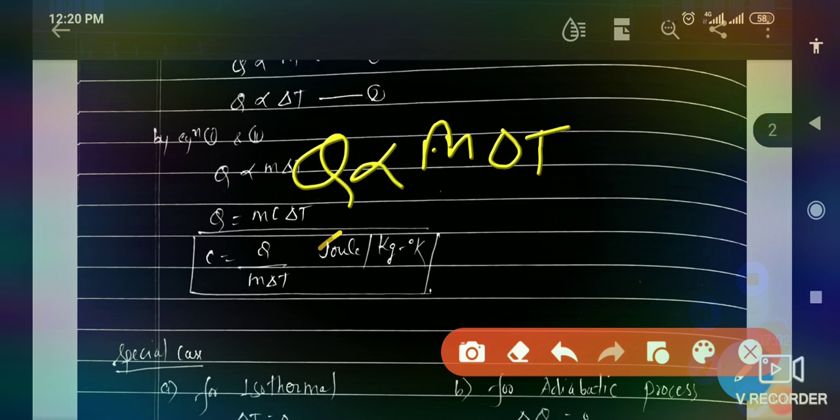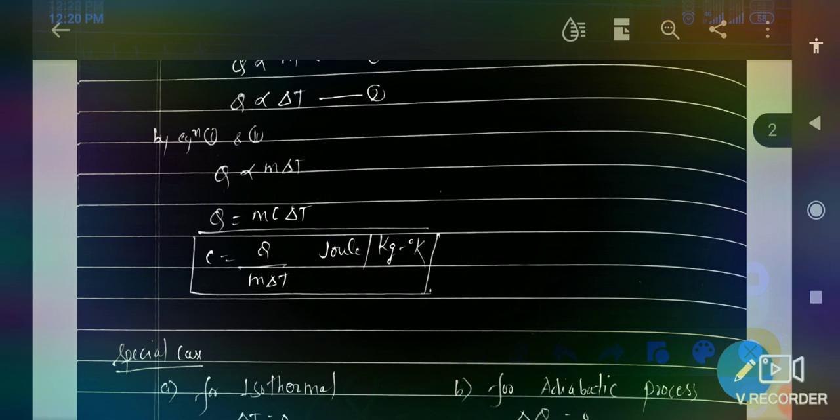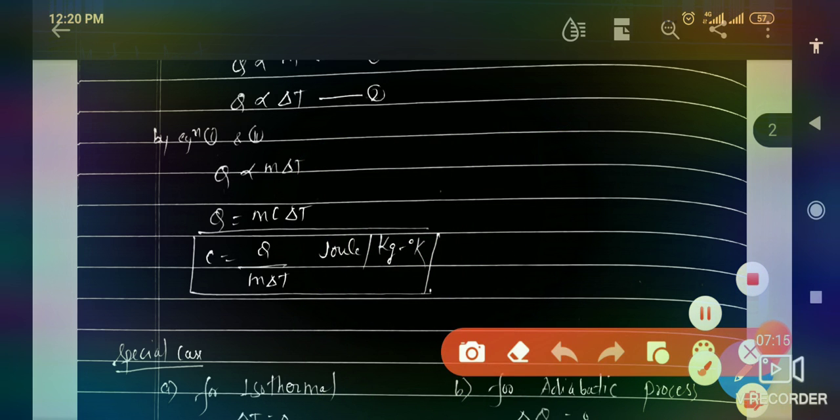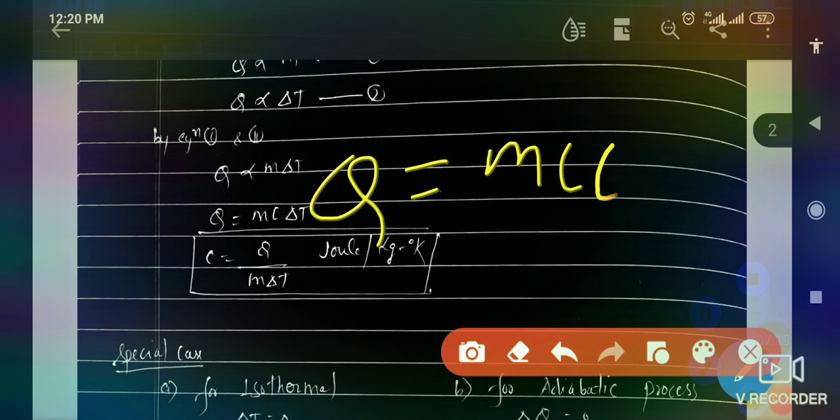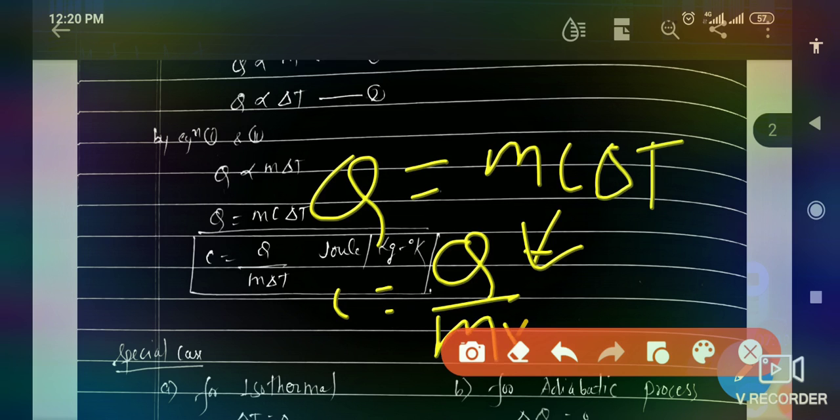On removing the proportionality sign, we use the equal sign and introduce a constant. Here a small c is taken as the constant. So we can say Q equals m c delta T, where c is the proportionality constant, which is said to be the specific heat. If we find small c from this formula, we get c equals Q over m delta T.